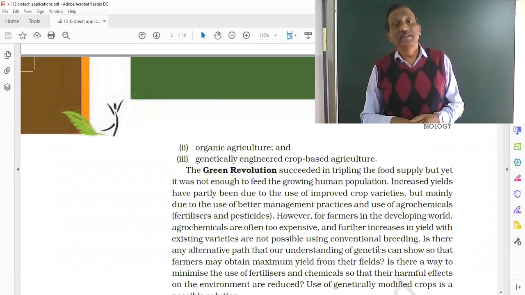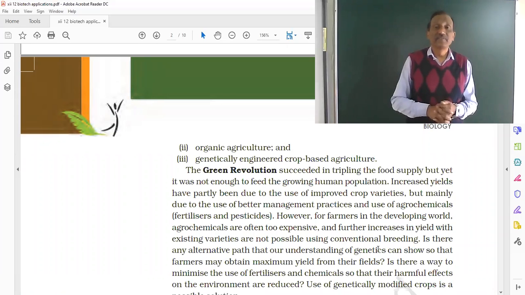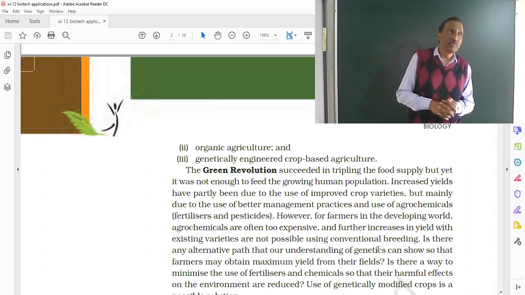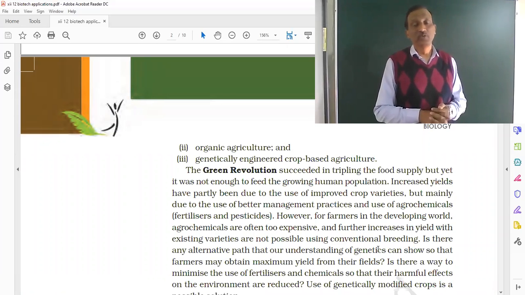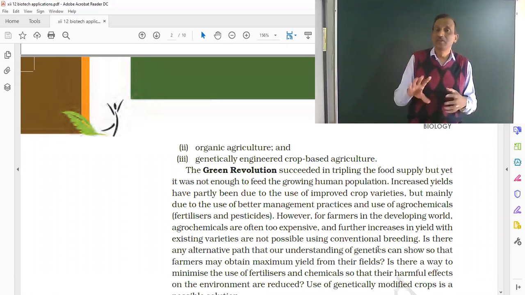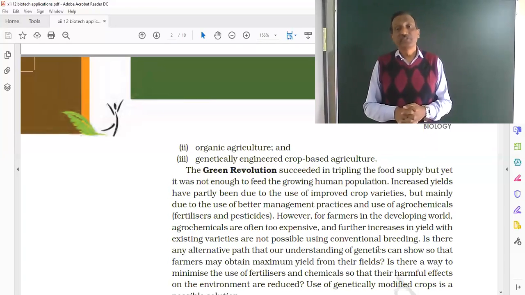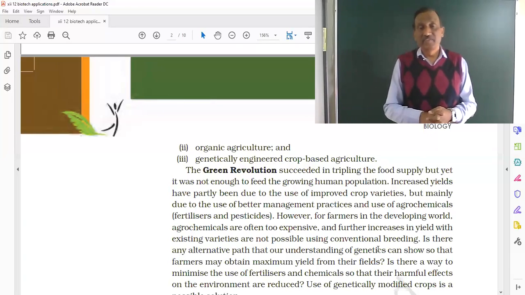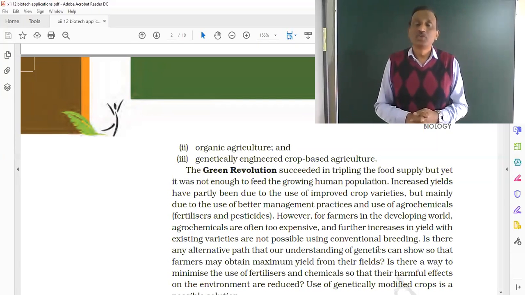Even for pesticides, they are unaware of how much to use, what particular type to use, the pros and cons, and when to use. Those things are not known, and that is why they are causing destruction to the environment, imbalance in the environment. So it should be stopped.